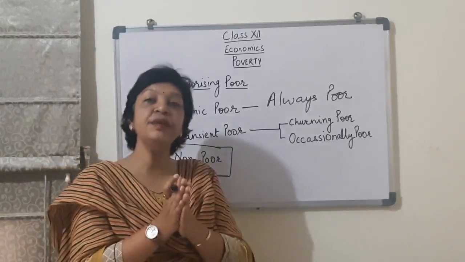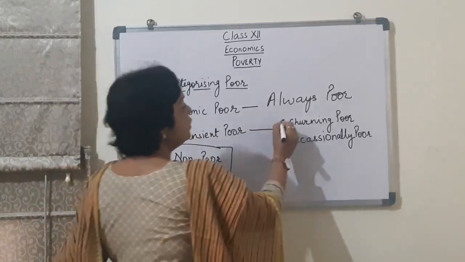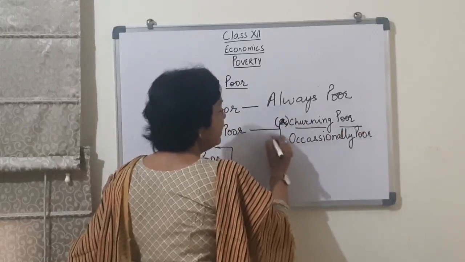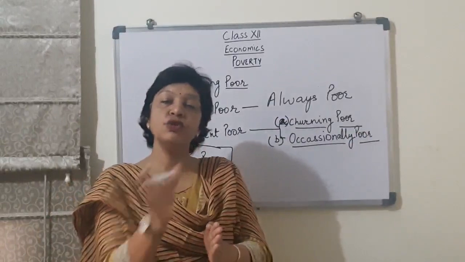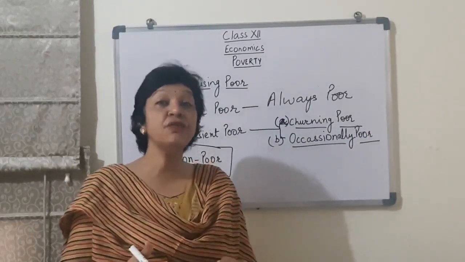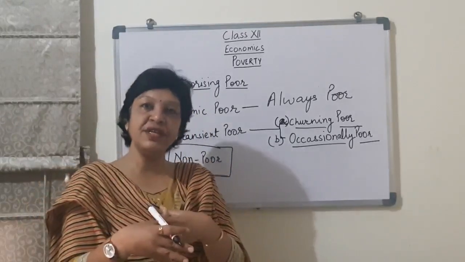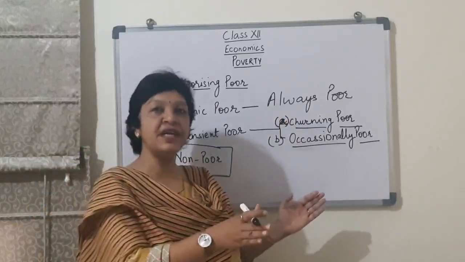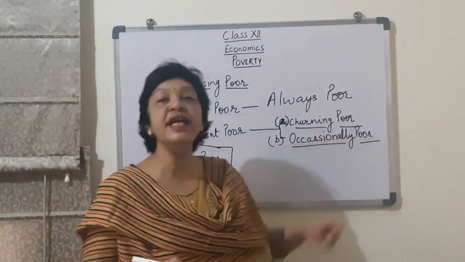By transient we mean those who come in and out. Even here we are dividing them into two categories. A, churning poor, and B, occasionally poor. By churning poor we mean those who move in and out of poverty regularly. For example, the seasonal workers. Agricultural sector में बहुत सारे farmers हैं. During the harvesting season they come out of poverty, and during the sowing season again they are inside the poverty line. And second category is of occasionally poor.